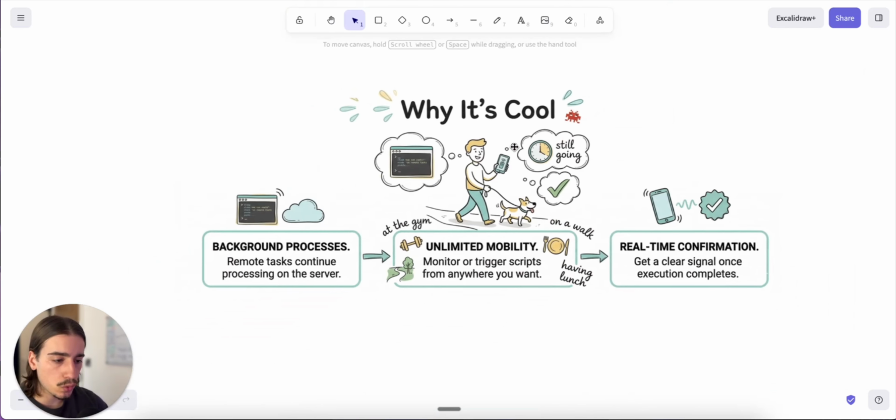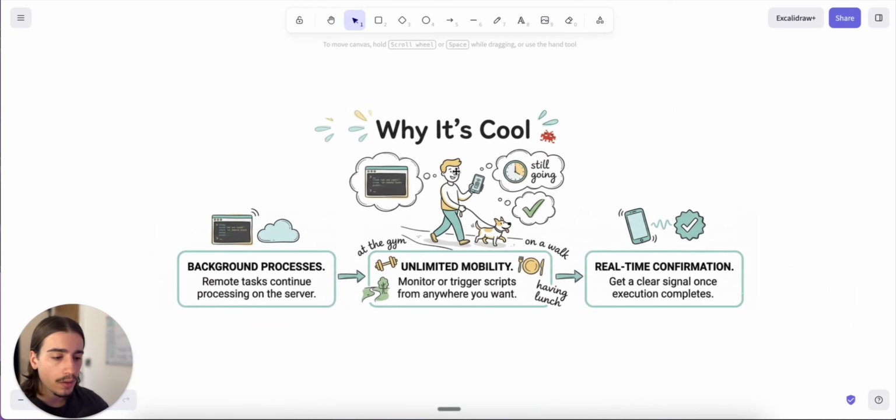So why this is cool. Background processes. So remote tasks continue processing on the server. So like I mentioned earlier, you can go out, walk your dog, go to the gym, do some shopping, and control your Claude Code while doing that.